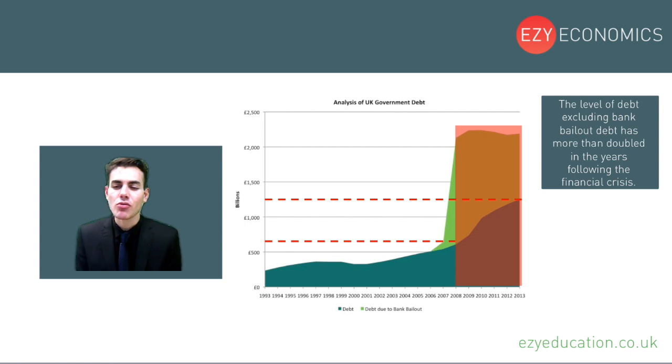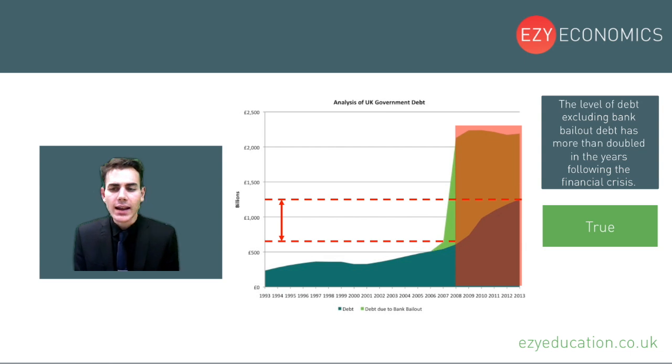We can see it was around about £600 billion in 2008 when the financial crisis hit. And then around about £1,250 billion at the end of the period recorded in the chart. So that's roughly a more than doubling in the level of debt, excluding bank bailout debt. So that's a true statement.